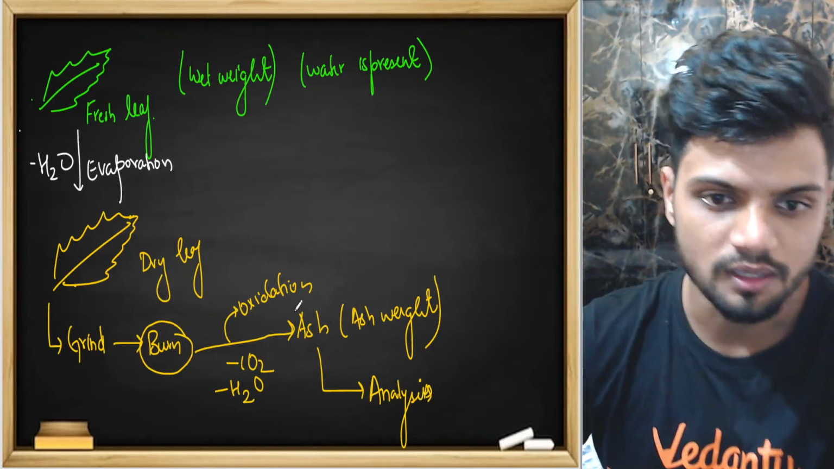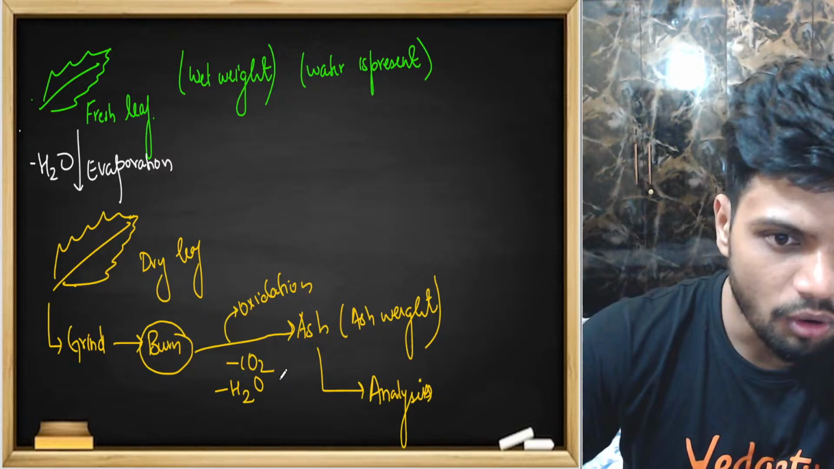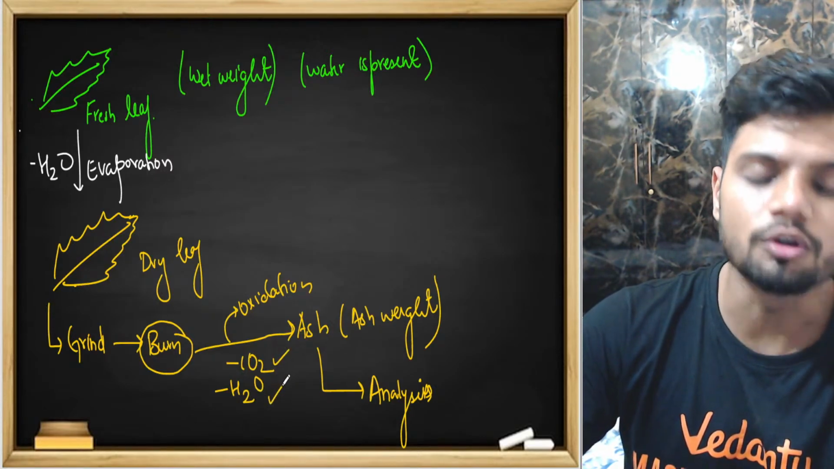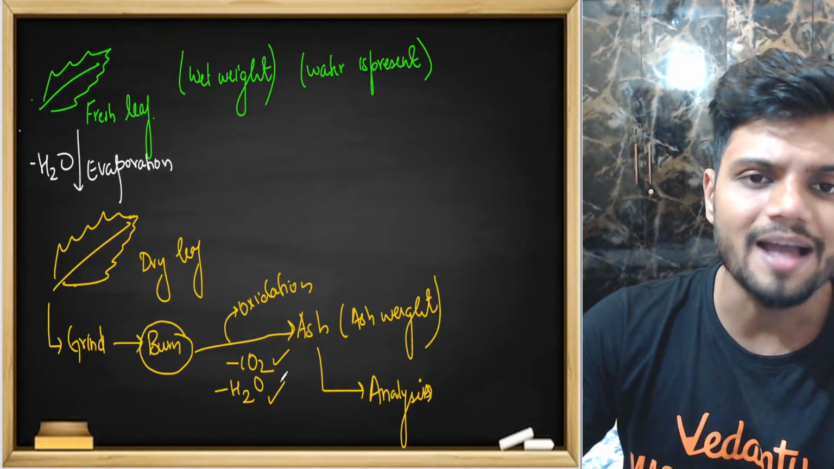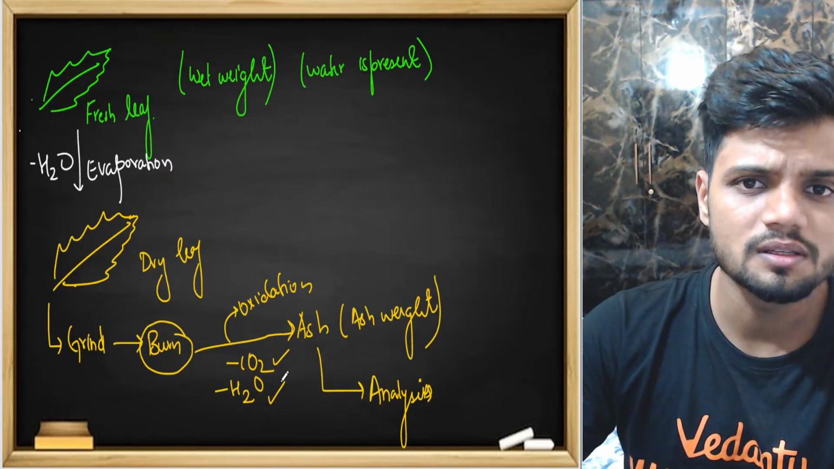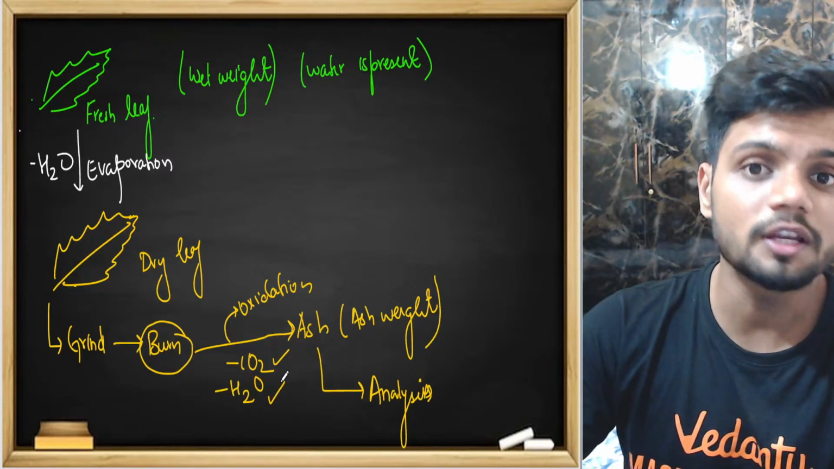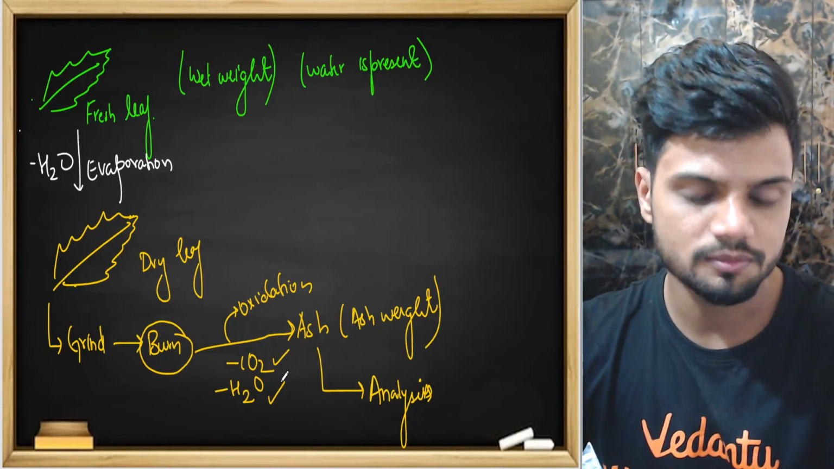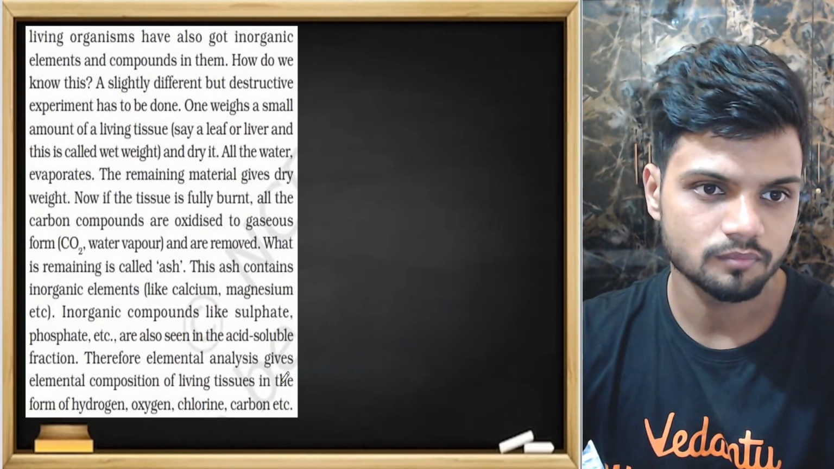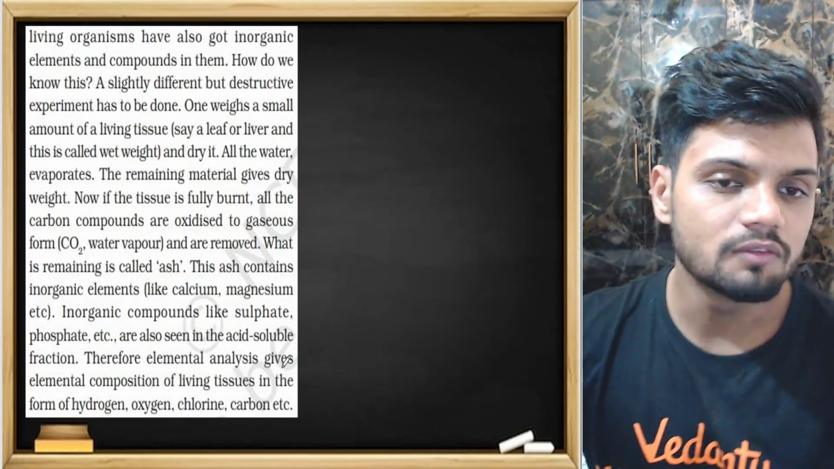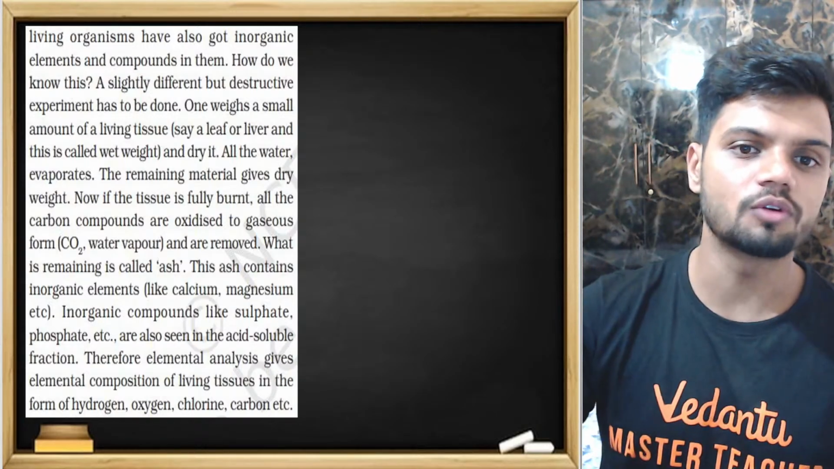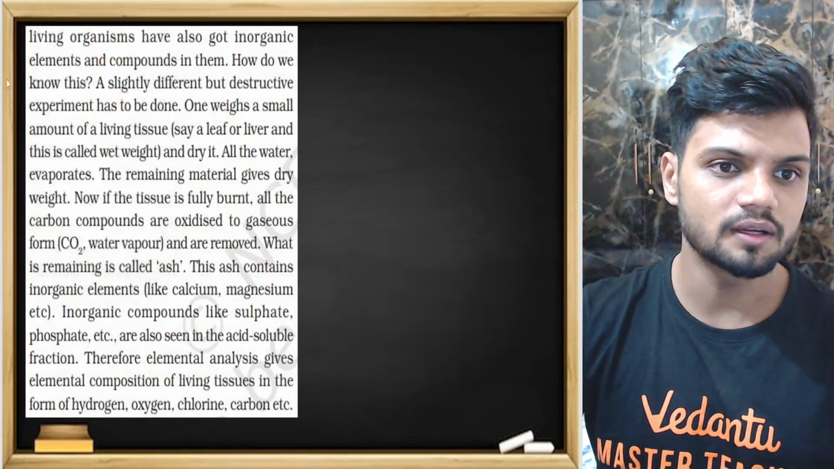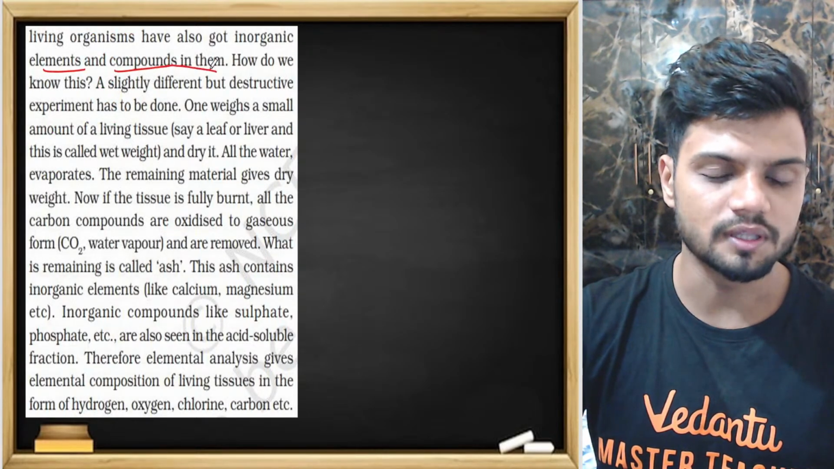See, understand students. In the leaf, all the carbon compounds are removed, and all the water has been removed. Obviously, in the ash you'll be left only with the minerals, different types of inorganic compounds. Yes, that is what is happening. You're left with a lot of inorganic compounds. See here, living organisms have also got inorganic elements and compounds in them.